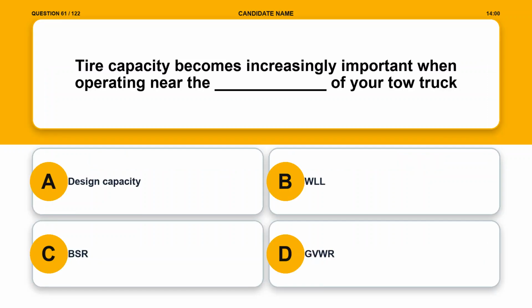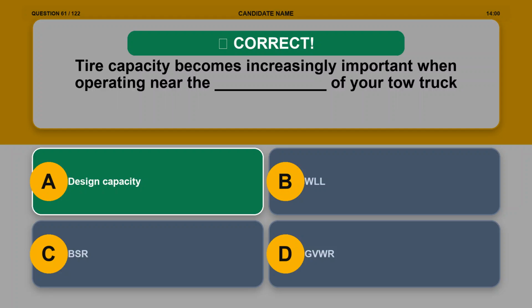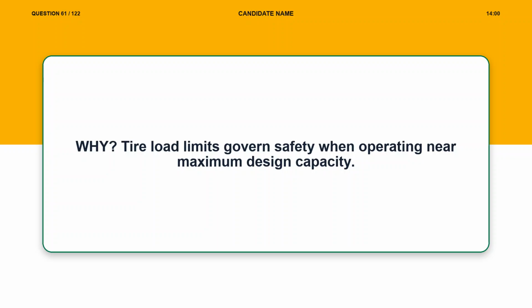Question 61. Tire capacity becomes increasingly important when operating near the blank of your tow truck. Option A. Design capacity. Option B. WLL. Option C. BSR. Option D. GVWR. The correct answer is option A. Design capacity. Explanation. Tire load limits govern safety when operating near maximum design capacity.